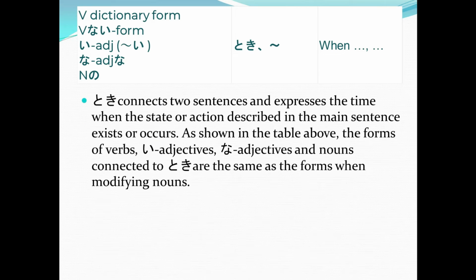So toki connects two sentences and expresses the time when the state or action described in the main sentence exists or occurs. As shown in the table above, the forms of verbs, i-adjectives, na adjectives, and nouns connected to toki are the same as the forms when modifying nouns.